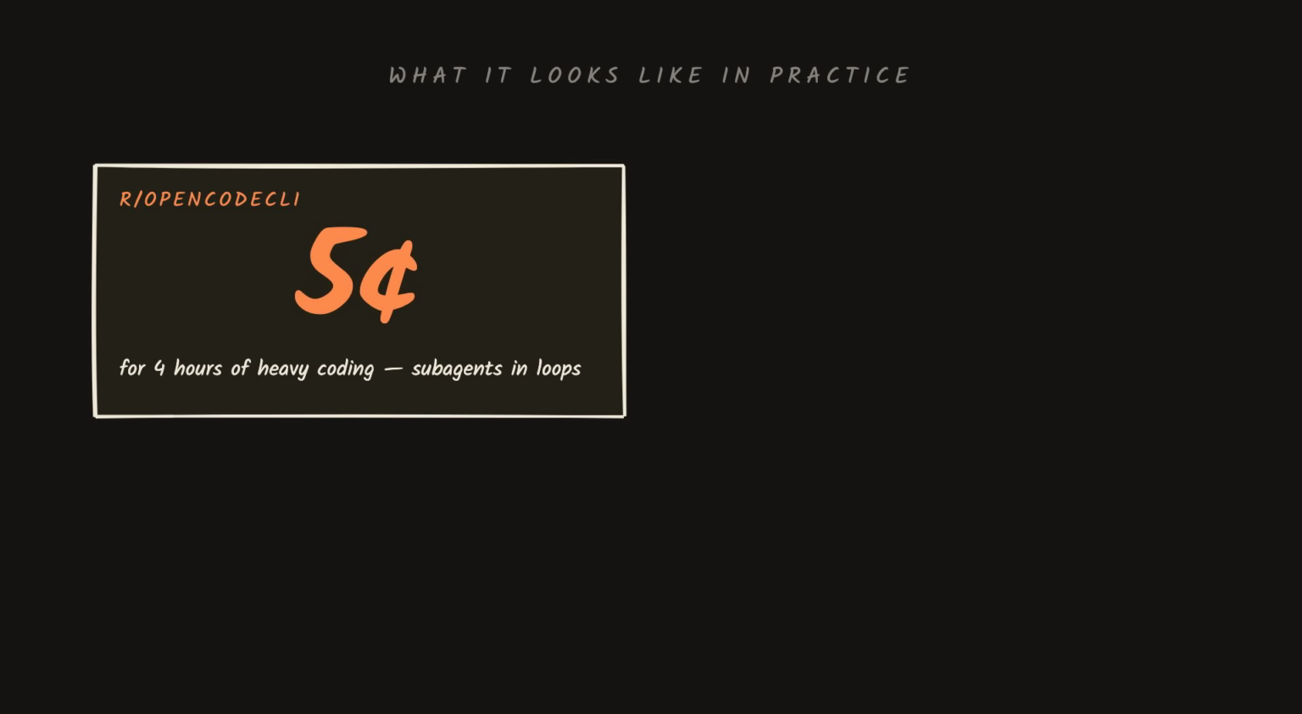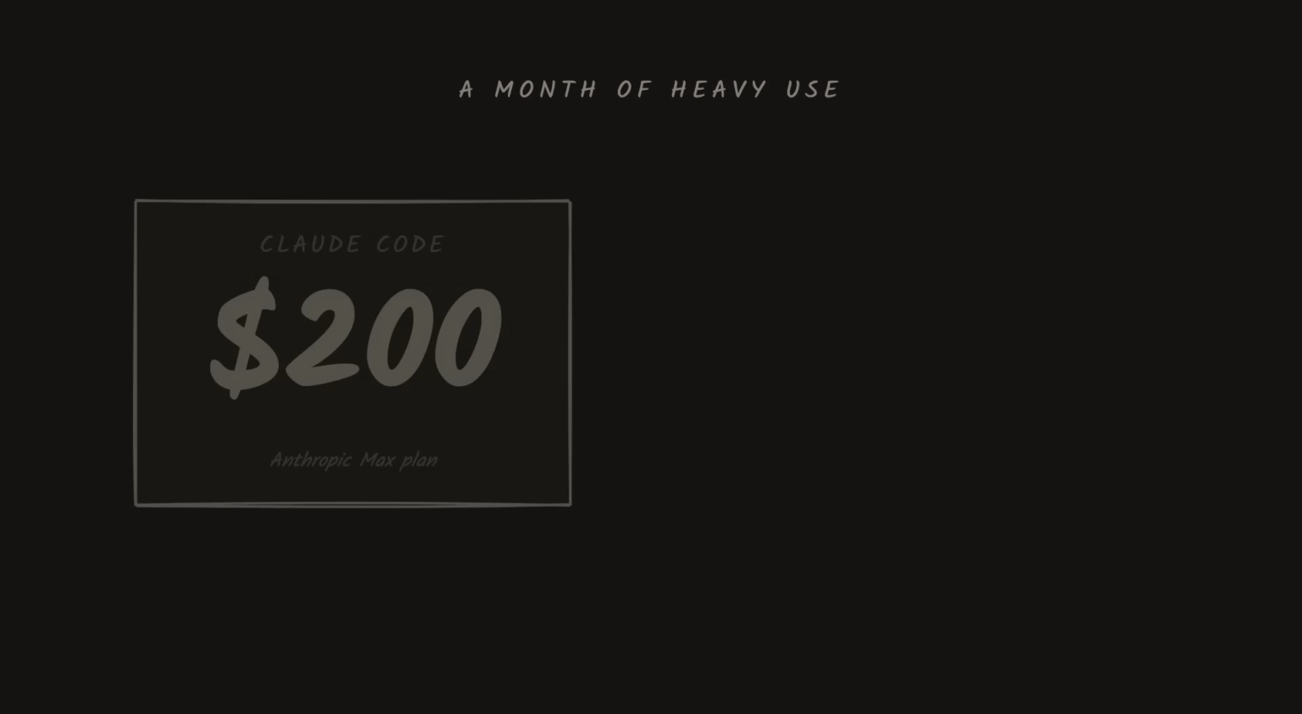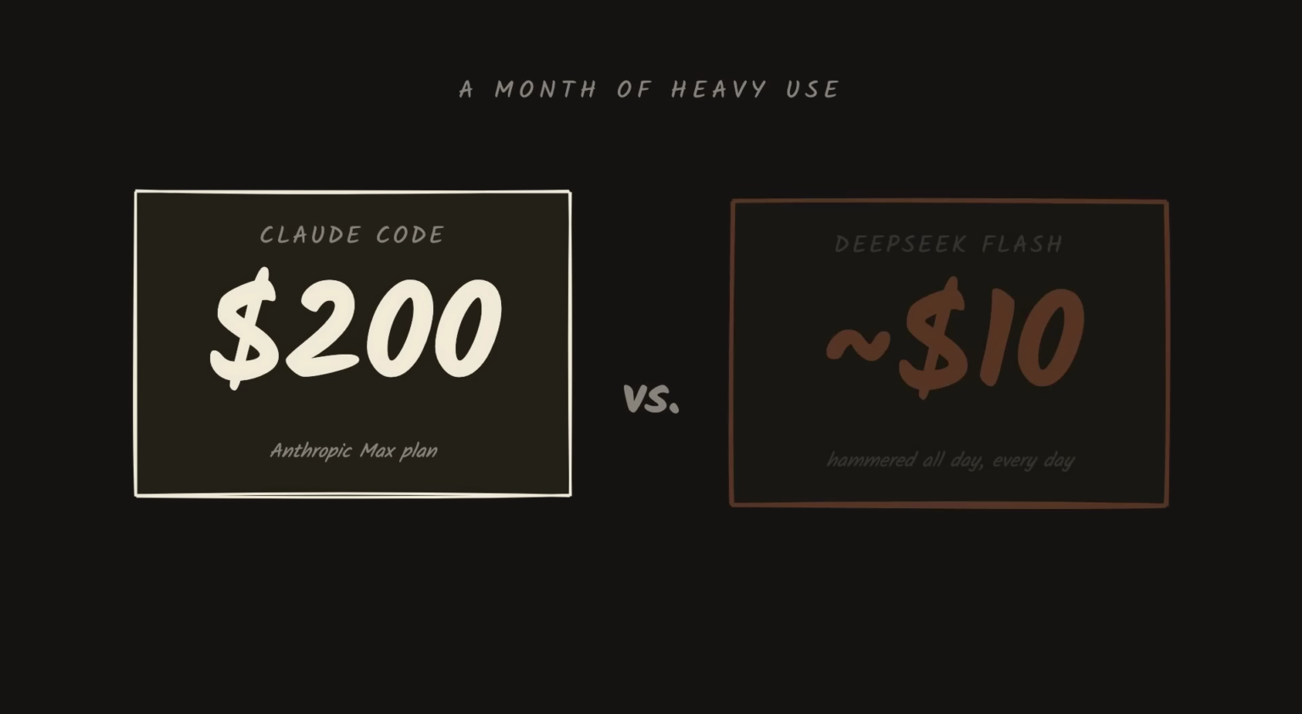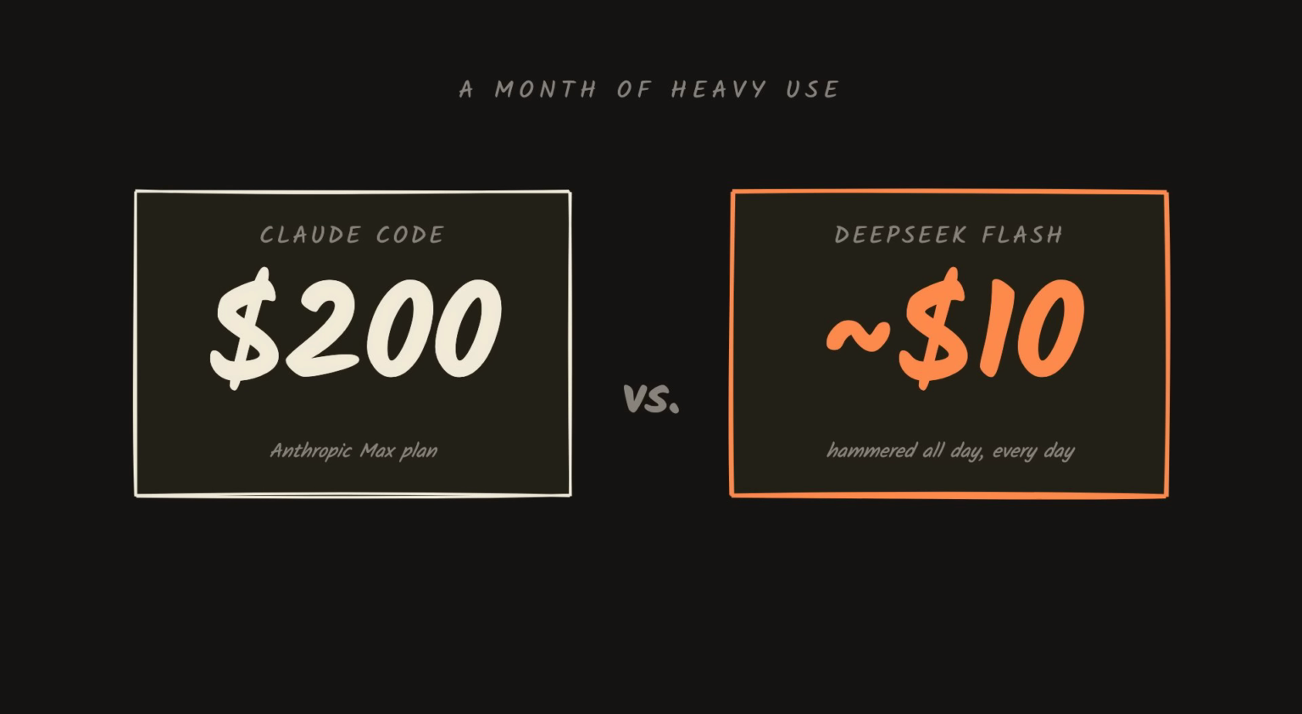What that looks like in practice, people on Reddit report spending 5 cents for 4 hours of heavy coding use, running subagents in loops. Someone used Flash for everything for a week and spent less than $1. A Claude Code subscription, that's Anthropic's coding tool, the top tier, is $200 a month. You could hammer Flash all day, every day, and your monthly bill might be $10.